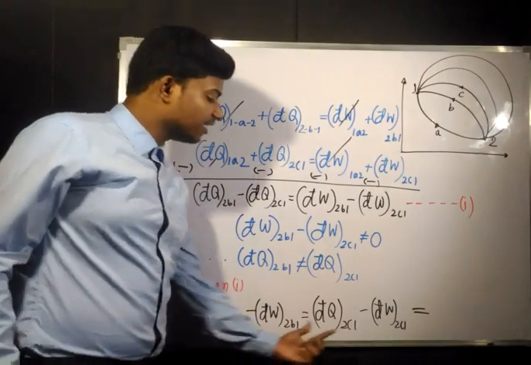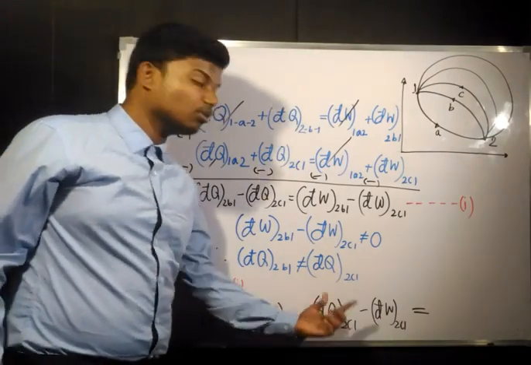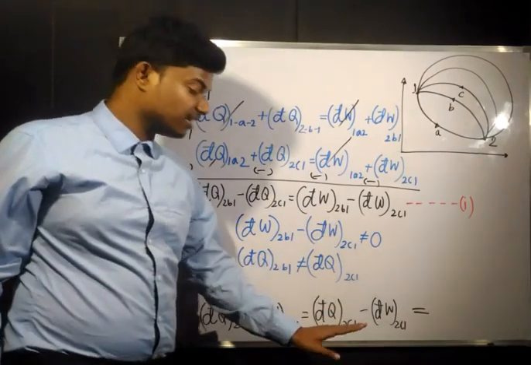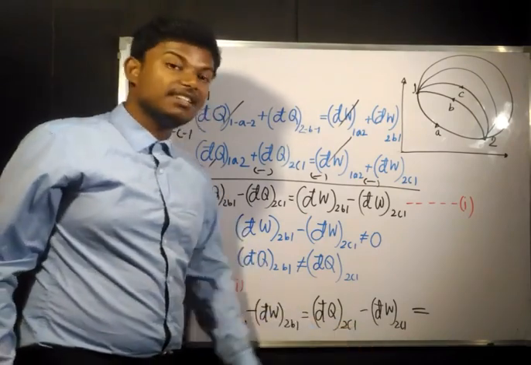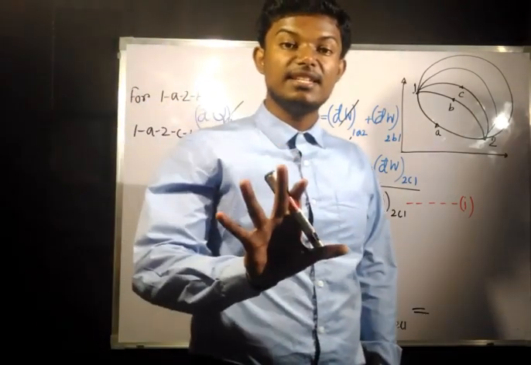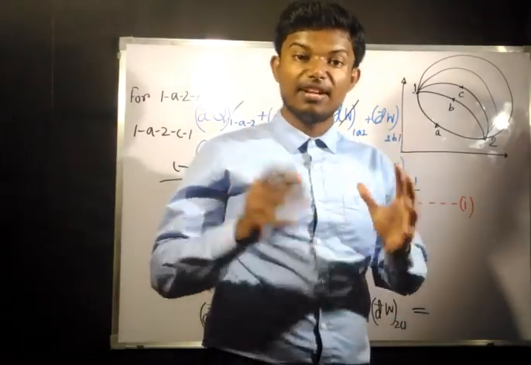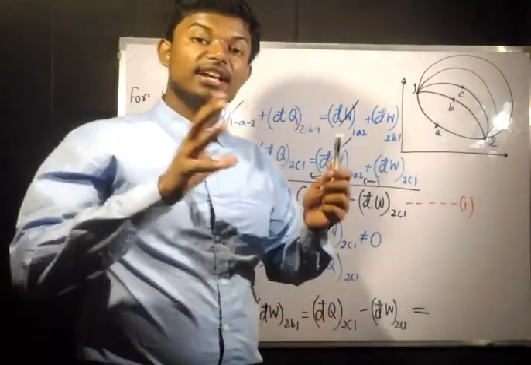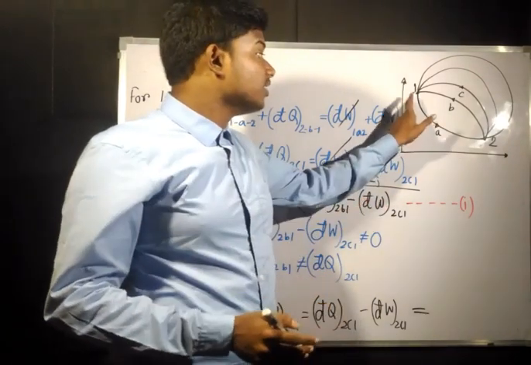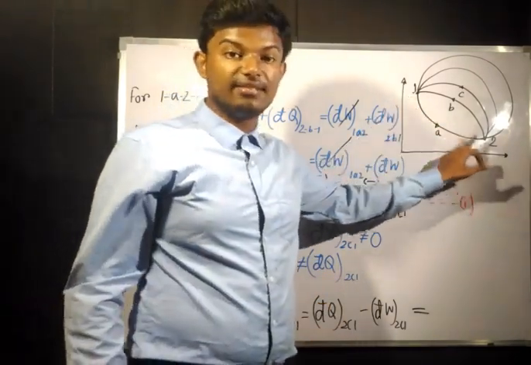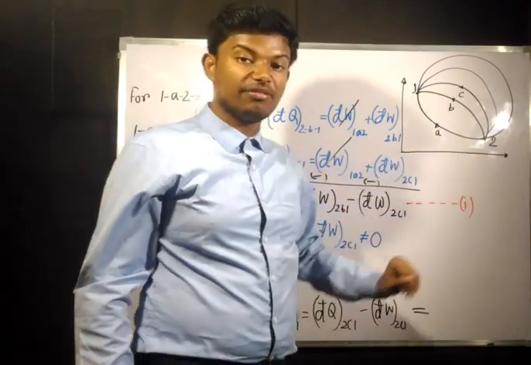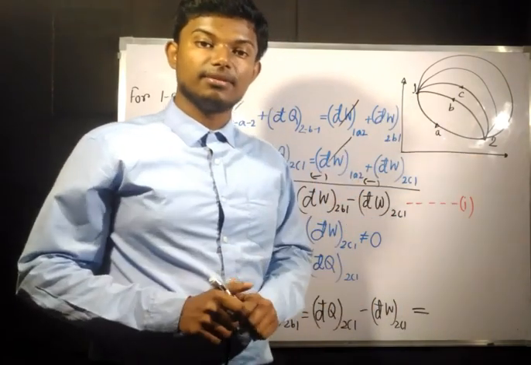So in all processes having the same initial and final state, dQ minus dW is going to have some definite value. If there is a definite value for fixed states, that means if state 1 and state 2 are fixed, then this is known as a property.